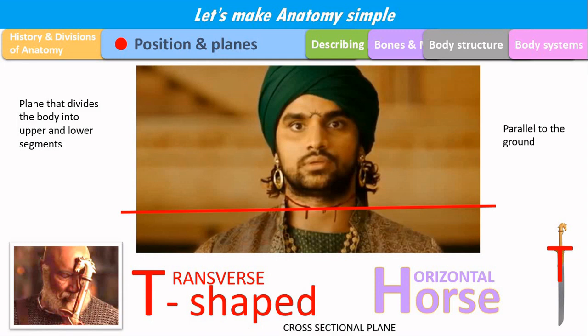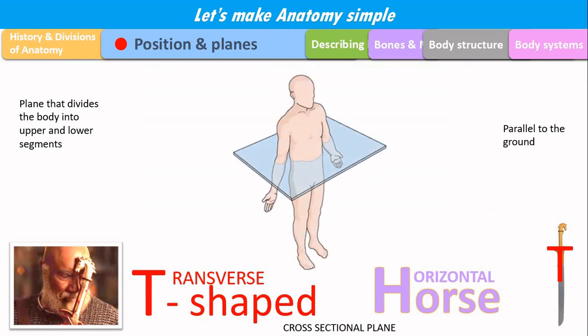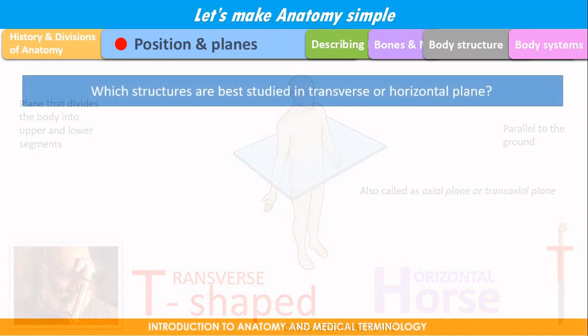So, transverse or horizontal plane refers to a plane which divides the body into upper and lower halves, not essentially equal, right? And that plane is parallel to the ground, that's all. It is also called a cross-sectional plane, otherwise it is called an axial plane or transaxial plane. All these five words mean the same plane: transverse, horizontal, axial, transaxial and cross-sectional. So, I think you will be clear with this clue.